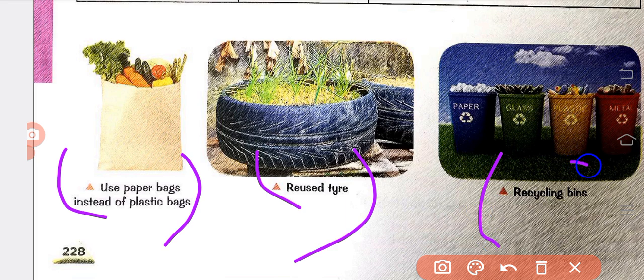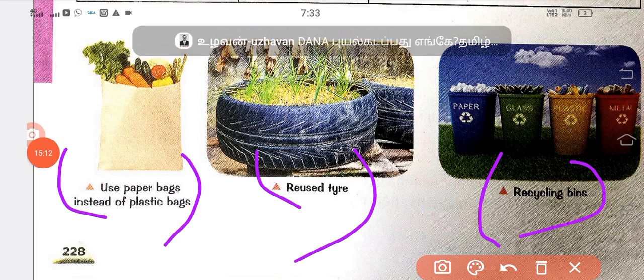Next, recycling bins. I already said they are separated: paper, glass, plastic, metal. That is non-biodegradable, and then biodegradable. This we can do at home, right? Plastic will be more than paper, metal and glass. These are only some, but biodegradable and non-biodegradable waste is what we have more of. We should avoid non-biodegradable waste.